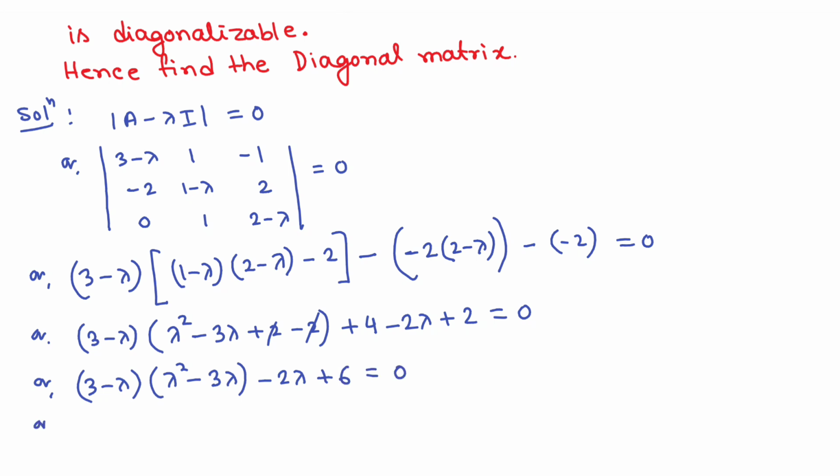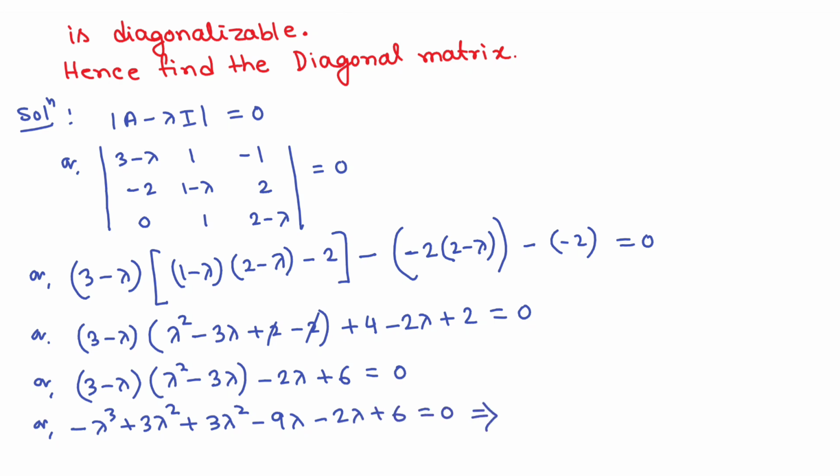this is equals to 0. So we are getting minus lambda cube minus minus plus 3 lambda square plus 3 lambda square and minus 9 lambda minus 2 lambda plus 6, this is equals to 0.